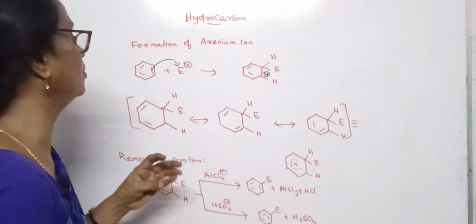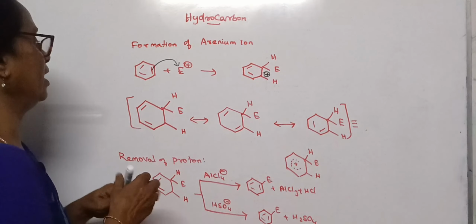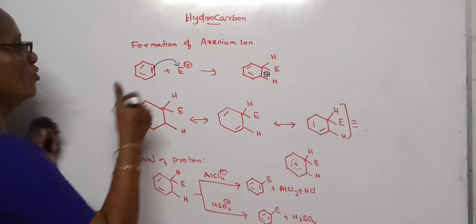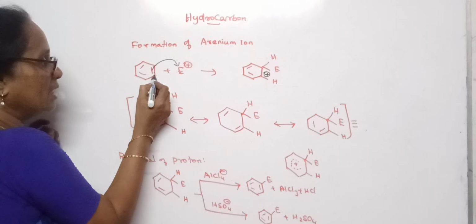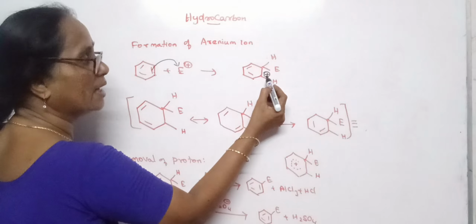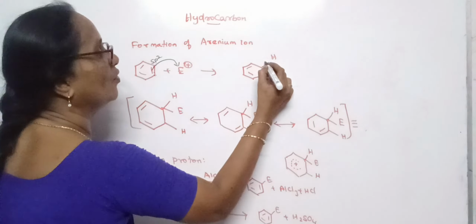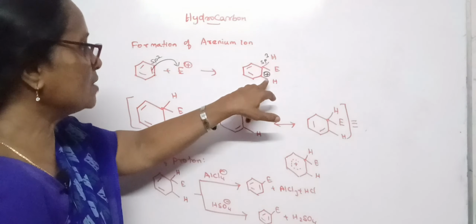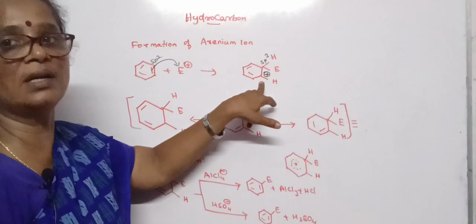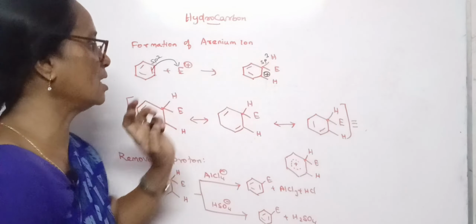Let us explain about it. See, the benzene ring, when it attacks the electrophile, the electron moves from the ring to the electrophile, forming a bond with one carbon. So as this carbon loses the electron, it gets a positive charge. Here the carbon is sp2 where this carbon is now sp3. Now this positive charge is being delocalized due to the attraction of pi electrons.